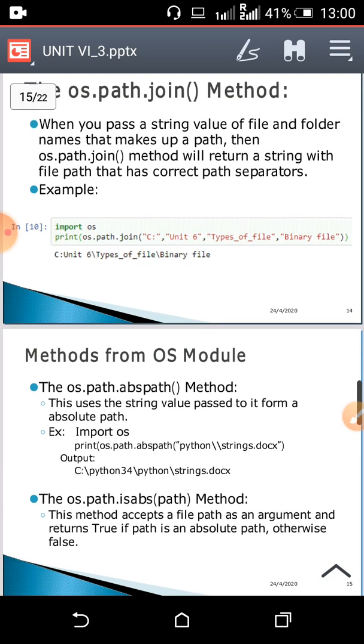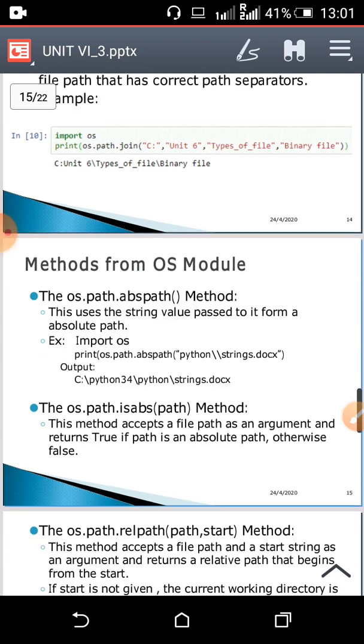See the output: it has used the backslash operator because my system is Windows, so it joins all the names of folders and files using the backslash operator. If I had used Linux, then it would give the path separator as a forward slash.